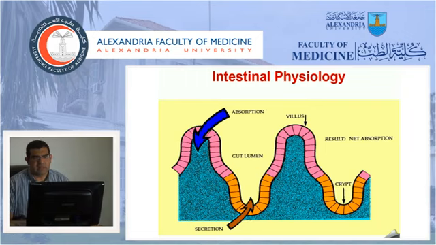To understand how diarrhea occurs, we need to revise some of the intestinal physiology. As you see in this diagram, this is the brush border of the small intestine. The usual physiology is that the enterocytes are able to absorb all the fluids and food ingested during the day.